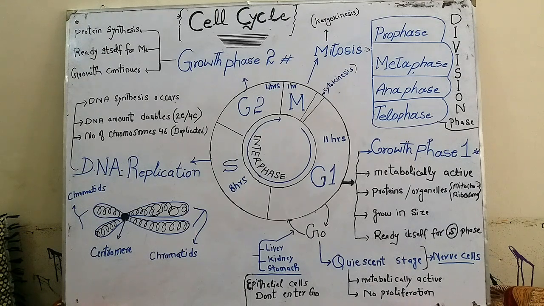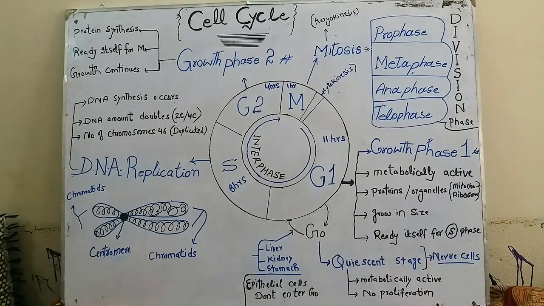This is an example of a duplicated chromosome. It consists of two chromatids; this is chromosome 1. This is the duplicated form of the chromosome. These two are also known as sister chromatids because the genetic makeup of the two is the same. The two chromatids join one another by a structure known as the centromere. So S phase is the phase of the cell cycle where DNA replication occurs and a copy of DNA is made, which is required for the daughter cells, the new daughter cells formed after the cell cycle.